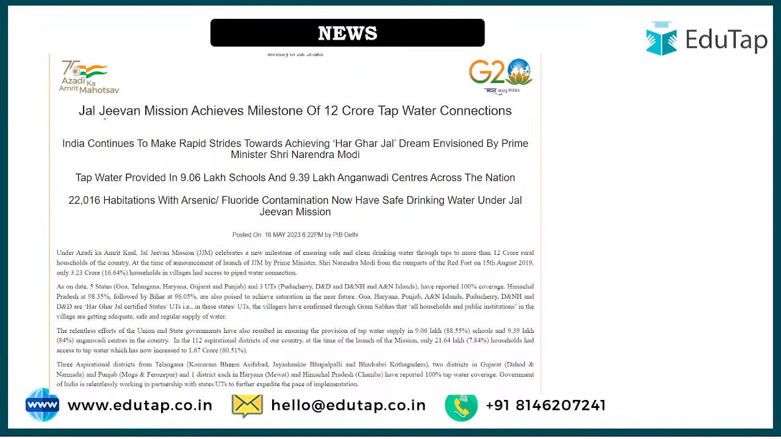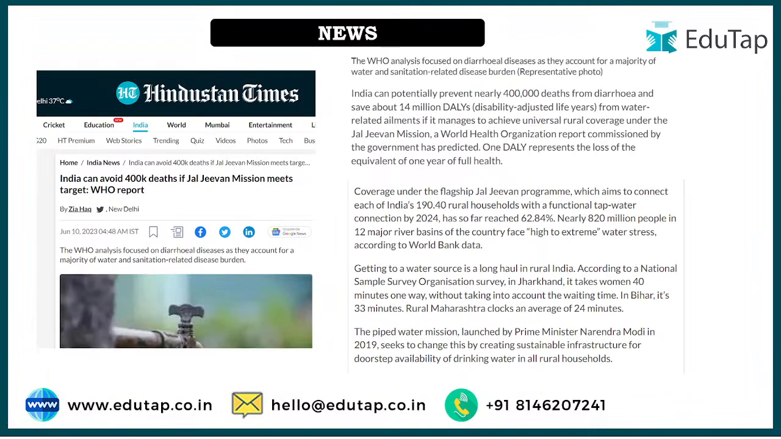So we were talking about the two important news items that we are looking at. First, Jal Jeevan Mission achieves milestone of 12 crore tap water connections. This is the news we have of 16 May. Another important news was a report launched by the World Health Organization. In that, they have said that 4 lakh deaths can be avoided in India if Jal Jeevan Mission meets its target. To understand this news in a better way, we have to first understand the scheme, and then we'll again look at these news items, so that we can look at the data and understand the importance of this particular scheme.